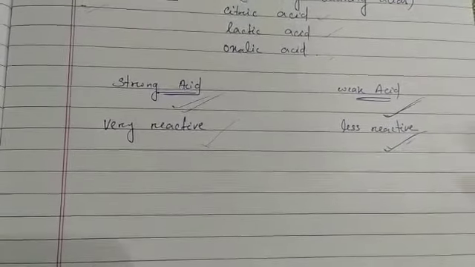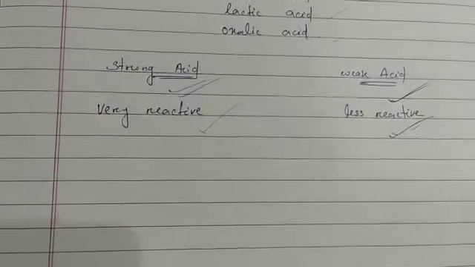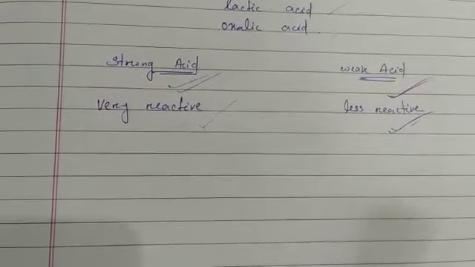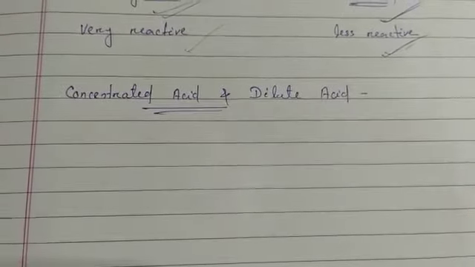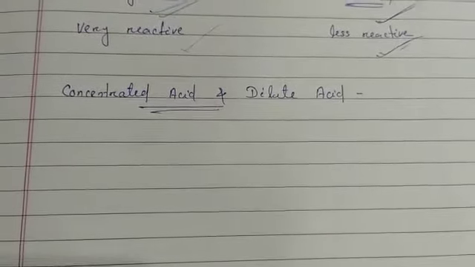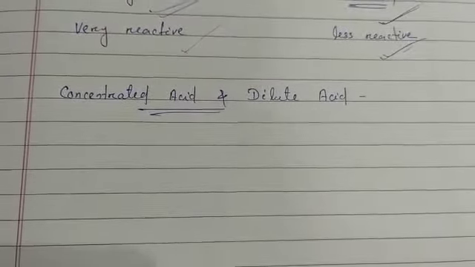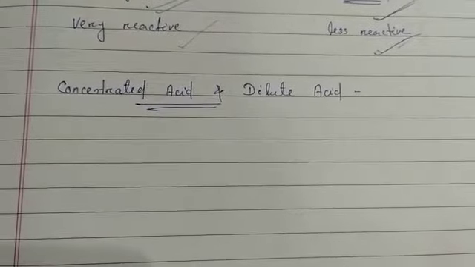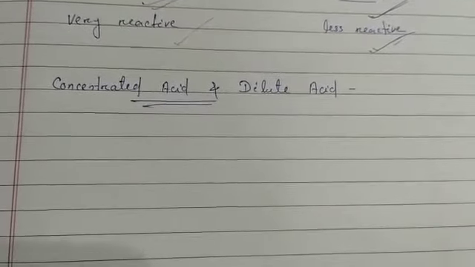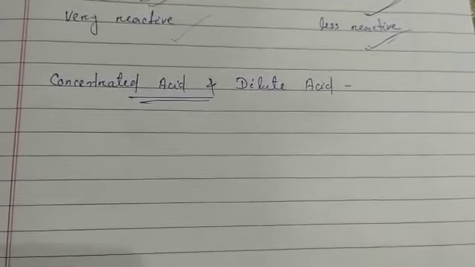Again, there is a term you might have heard previously: concentrated acid and dilute acid. So there is again a differentiation, concentrated and dilute acid. What do you mean by concentrated acid and dilute acid? That depends on the amount of water, because a solution of an acid is always made in water. The percentage of water in the acid solution determines whether the acid is concentrated or dilute.